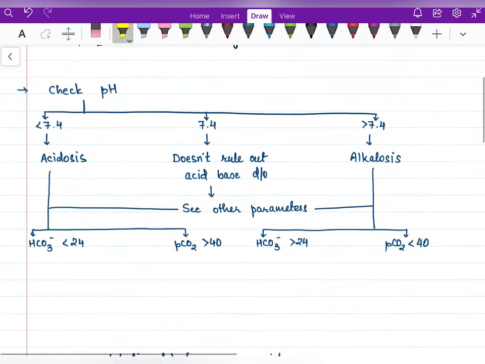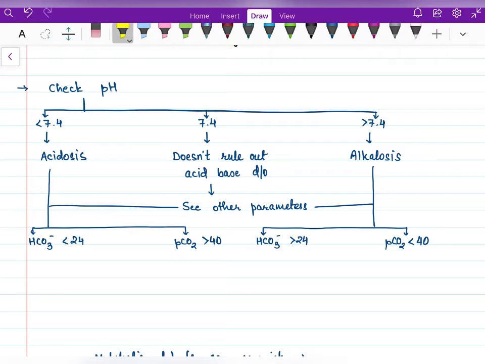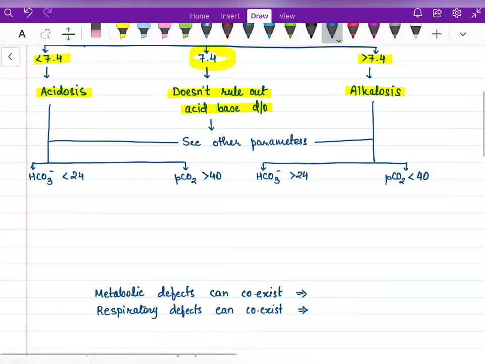Now, whenever we get an ABG report in our hands, first we have to check the pH of arterial blood. If pH is less than 7.4 or more than 7.4, then it is very straightforward. A pH less than 7.4 is considered acidosis and a pH more than 7.4 is considered alkalosis. But if pH is 7.4, this doesn't rule out an acid-base disorder. We have to see other parameters.